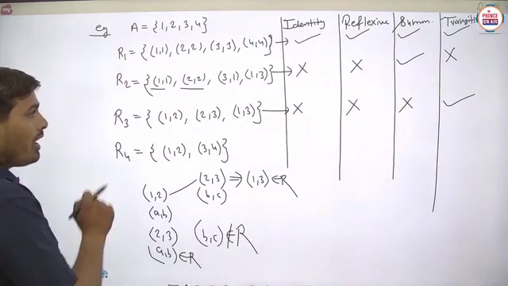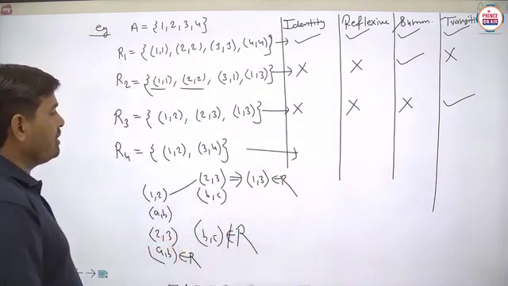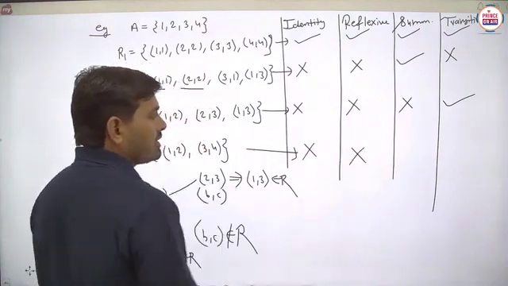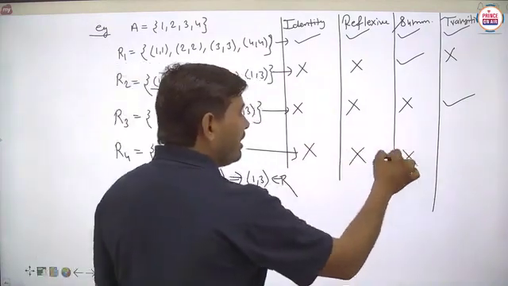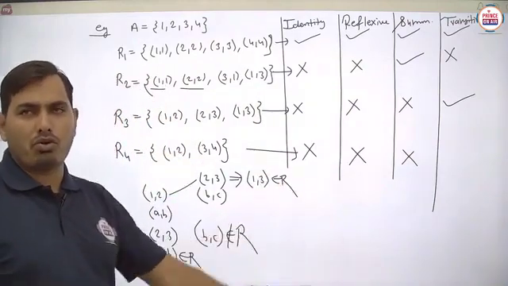Now R4 we have to take. This relation is to be taken here. Again students, this relation is not the identity, it is not reflexive, and it is not symmetric, because 1 comma 2 is there but 2 comma 1 is not there.